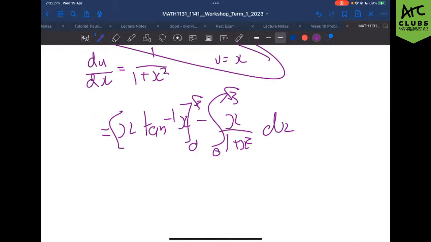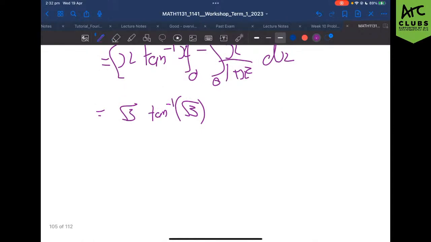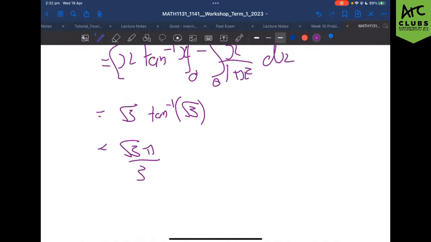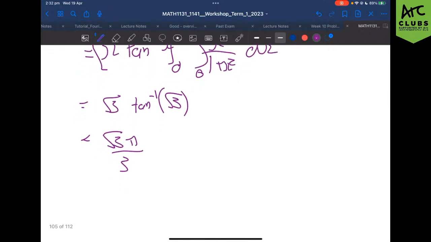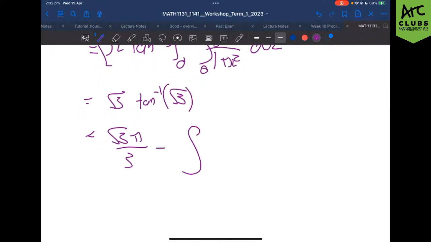Okay, so now subbing in our values, right, we're going to have root 3 tan inverse of root 3. Anyone remember what tan inverse of root 3 is? That's great because I didn't remember it. Lovely, root 3 times pi on 3. I'm taking your word for that because genuinely, I mean, I've got a calculator here, but it's all good. And then we actually have to integrate this. Anyone have any suggestions for how we can integrate x on 1 plus x squared? Josh.